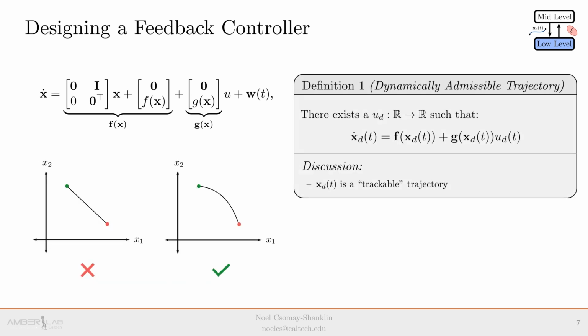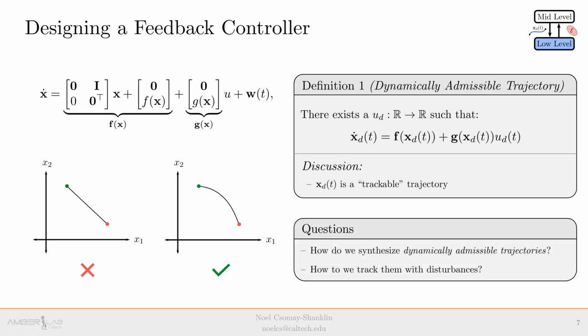What we mean by arbitrary trajectories is the class of dynamically admissible trajectories, or in other words, the trajectories for which there exists a control input satisfying the dynamics. For example, given 2 points in the state space, a linear interpolation would not be dynamically admissible, but some other interpolation may be. These trajectories must be possible solution curves of the system.